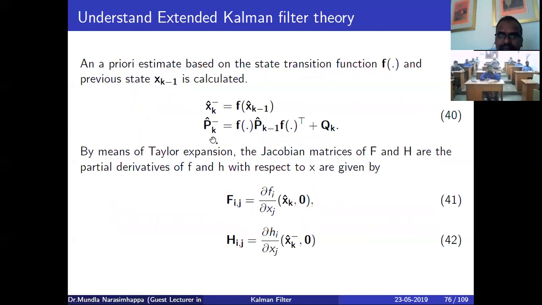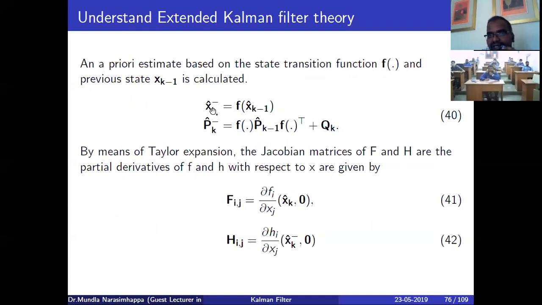We have already seen that in the Kalman filter equations, we have two main sets of equations: the priori state and priori state error covariance equations, and also the posterior state and posterior state error covariance. The priori state means the predicted equations.